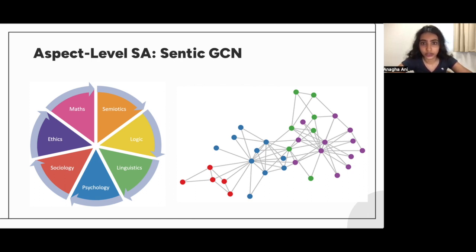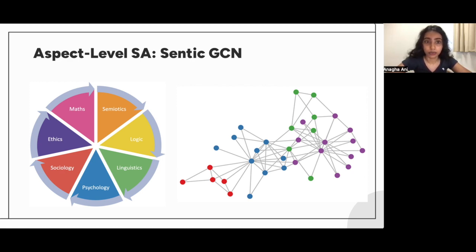Traditional graph convolutional networks have proven to be an effective tool for aspect-based sentiment analysis. It considers the dependencies between text elements encoded as a graph to extract information that informs sentiments. The Sentic graph convolutional network is a model particularly suited to the fine-grained task of aspect-level sentiment analysis. It works by integrating common sense knowledge into the framework of graph convolutional networks to take advantage of both syntactic dependencies and the underlying knowledge that encodes meaningful information.